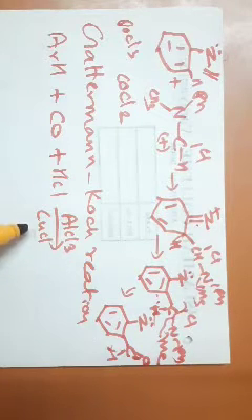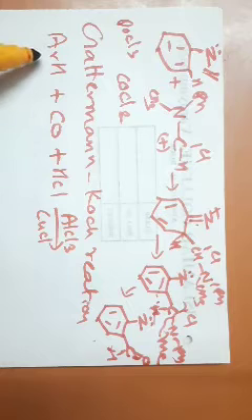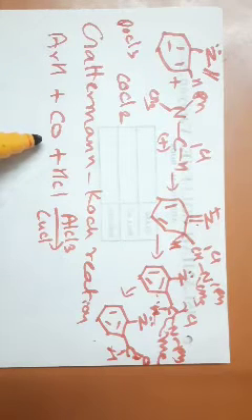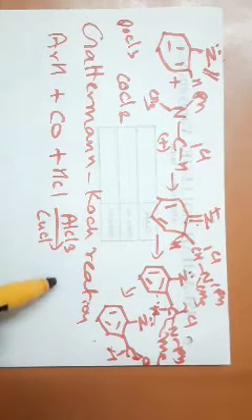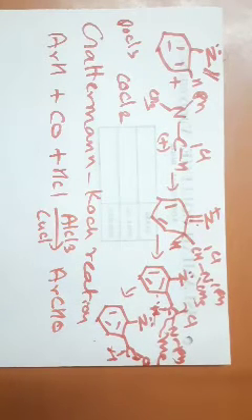So copper in the +1 oxidation state, cuprous chloride is used. So the aromatic compound can be formylated with carbon monoxide and HCl to give the formylated compound, namely benzaldehyde. So this is your Gattermann-Koch reaction.